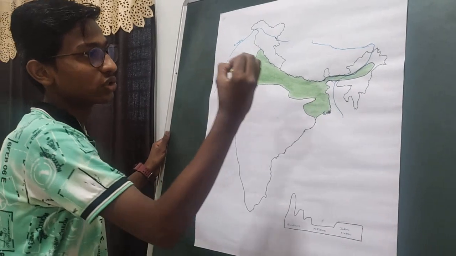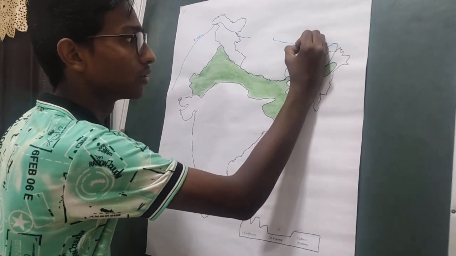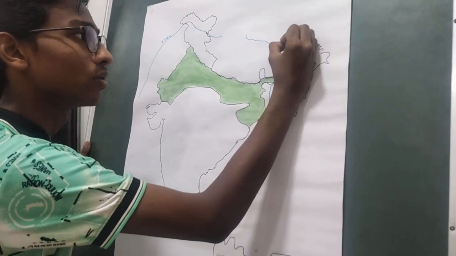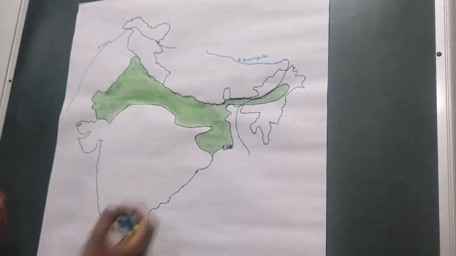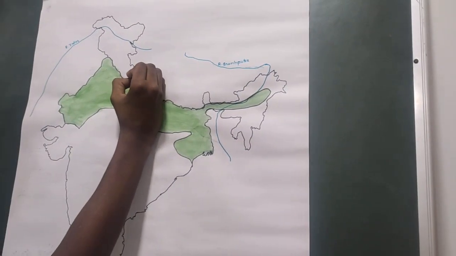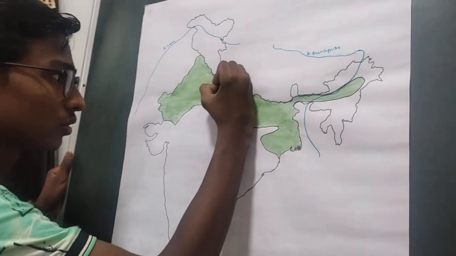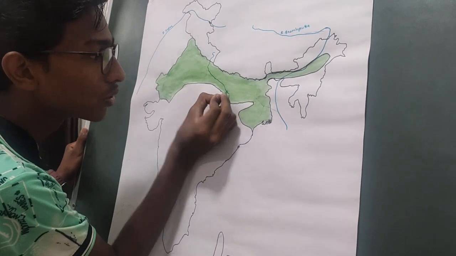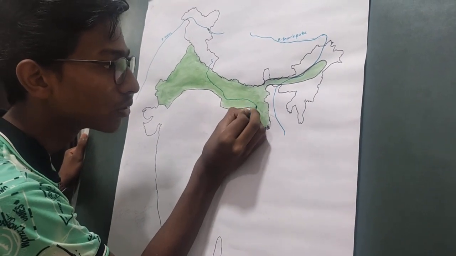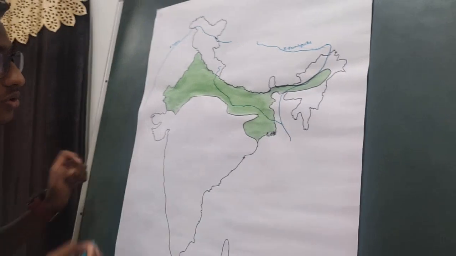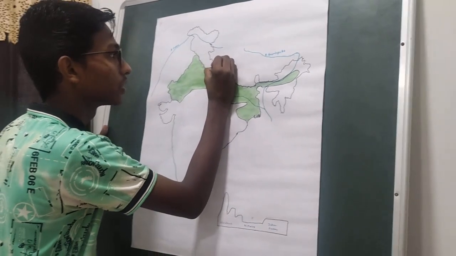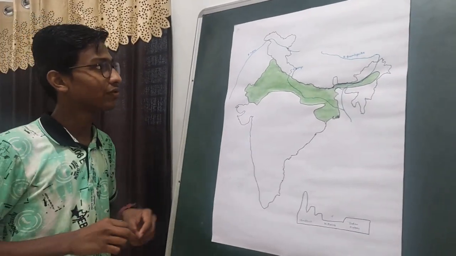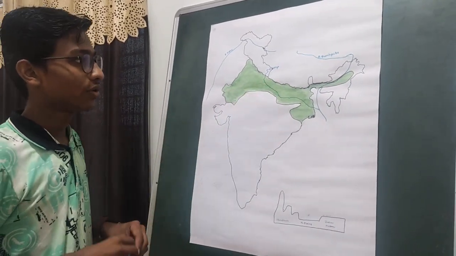River Brahmaputra, this also originates in the Kailash range. And river Ganga originates in Gomukh. This is river Ganga. So these are the three most important perennial rivers of the Himalayan mountains which led to the formation of the northern plains.